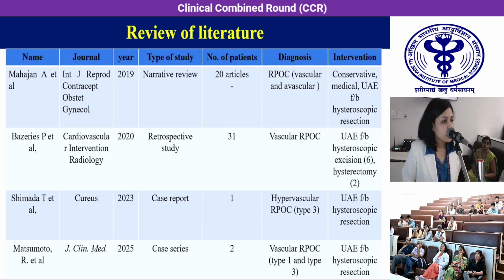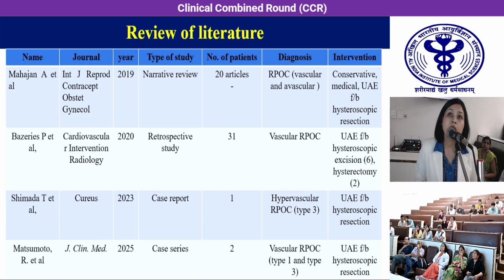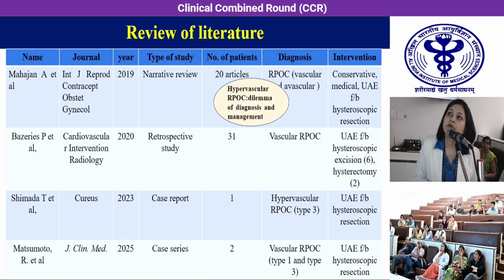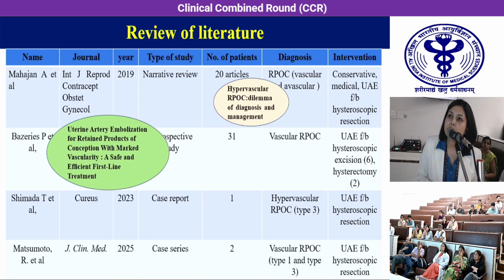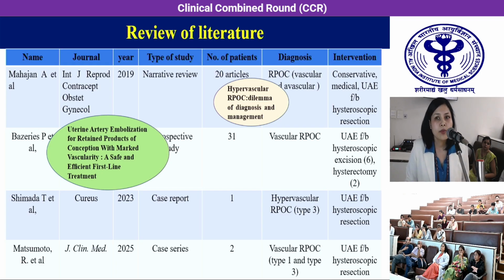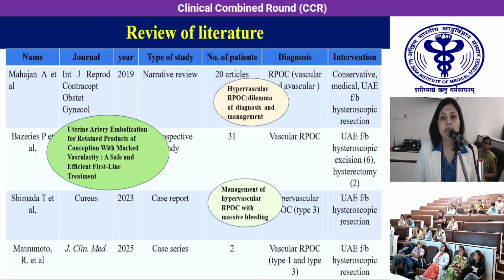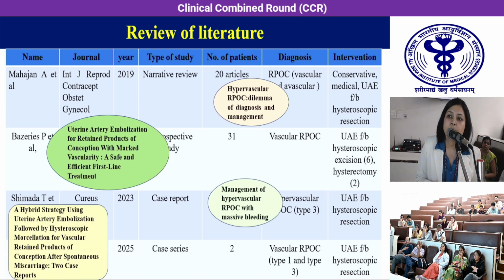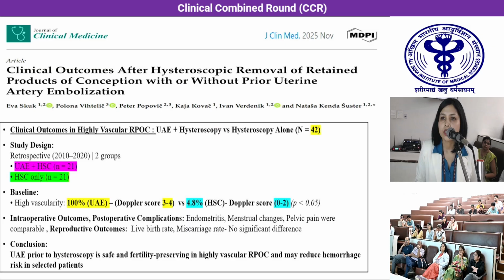On reviewing the literature, there was quite a paucity of literature, and we have seen a narrative review of 20 articles where vascular RPOC is managed via the Goldenberg classification: conservative, medical, UAE, followed by hysteroscopy. A recent retrospective study in 2020 of 31 patients, vascular RPOC was managed according to, again, the Goldenberg classification. Primarily, UAE was done for all the patients. Then one case report and a case series of 2 patients, a vascular RPOC type 3 and 1, managed again by UAE and hysteroscopic resection.